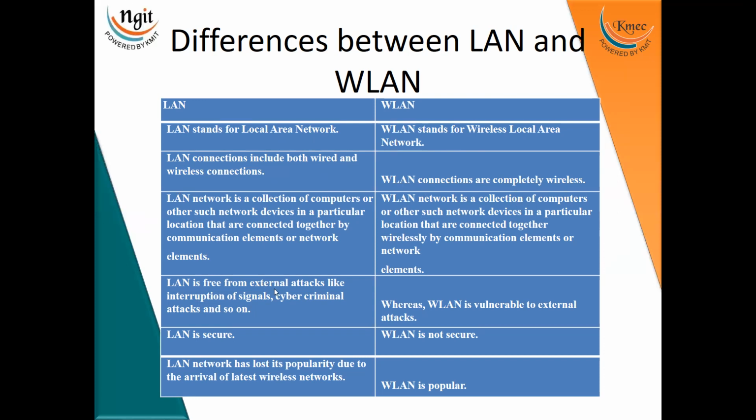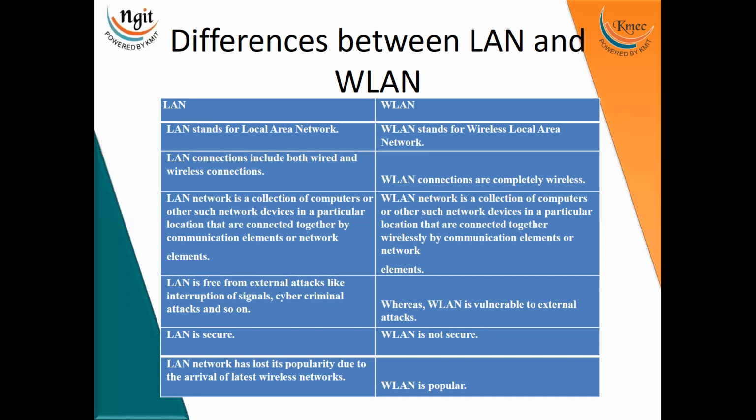A LAN network is a collection of computers or other network devices in a particular location that are connected together by communication elements or network elements. A wireless LAN is a collection of computers or other network devices in a particular location that are connected together wirelessly by network elements.